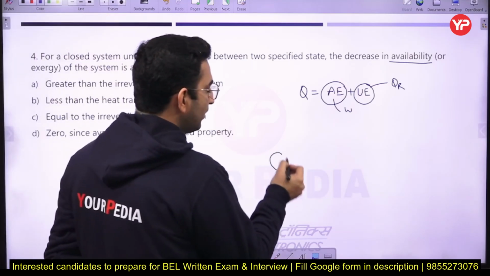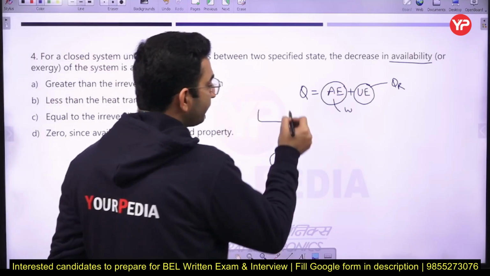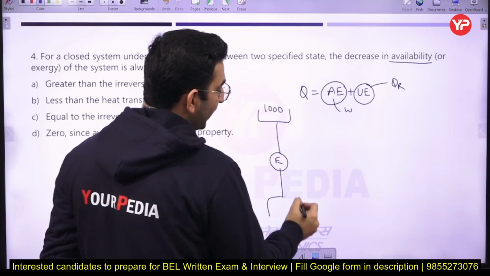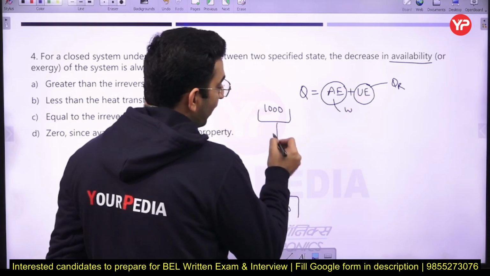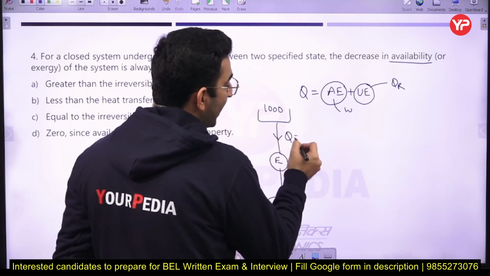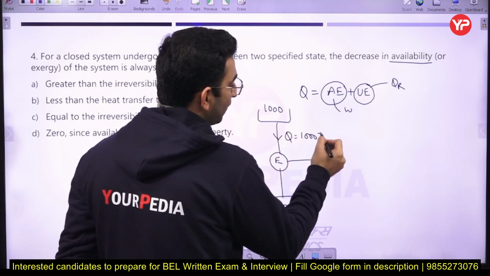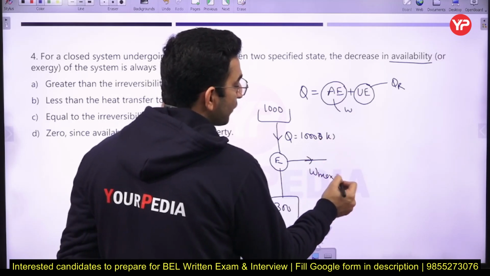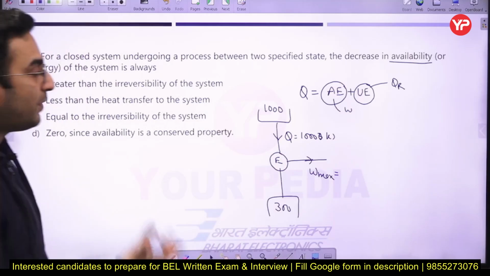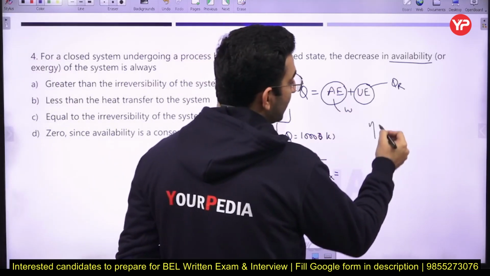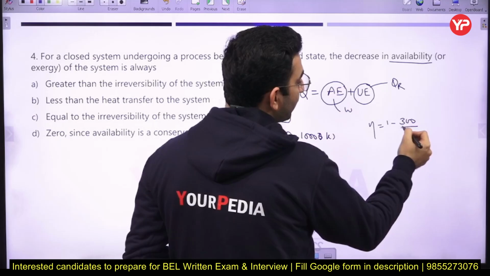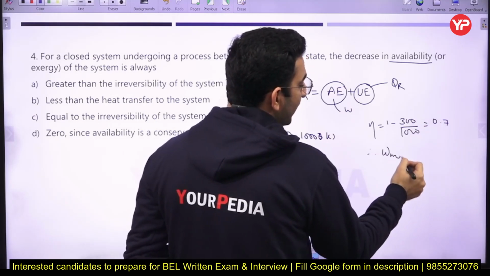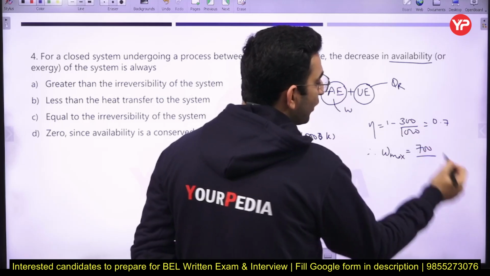Suppose you have an engine, a hypothetical engine, operating between the temperature limits of 1000 and 300 Kelvin. If you are supplying heat of 1000 kilojoule here, and I ask you what will be the maximum amount of work which you can extract from this system, you can simply say the maximum efficiency is 1 minus 300 by 1000, that is 0.7. So the maximum work which you can extract from this engine will be 700 kilojoule.